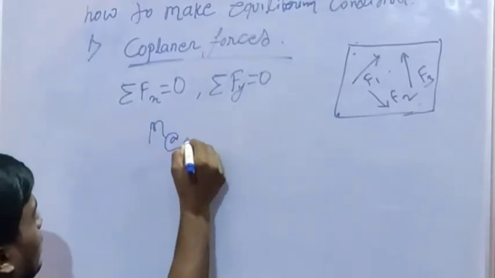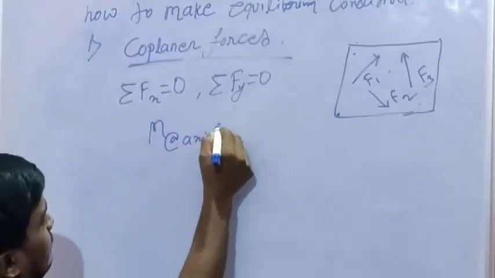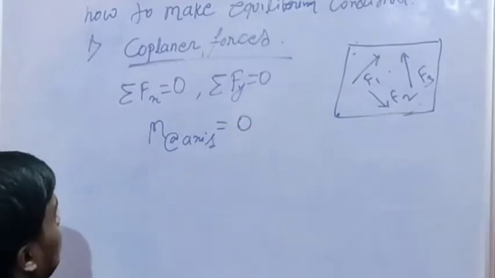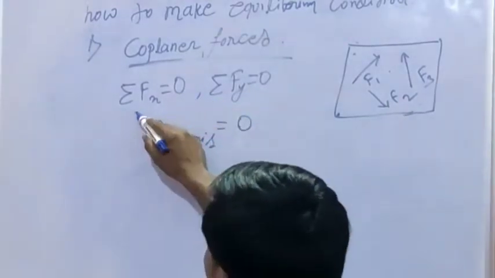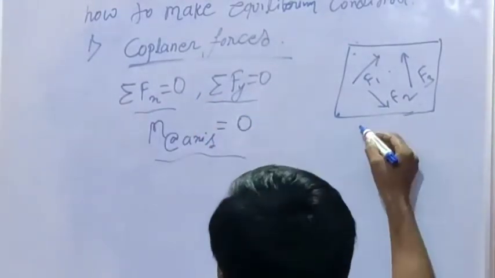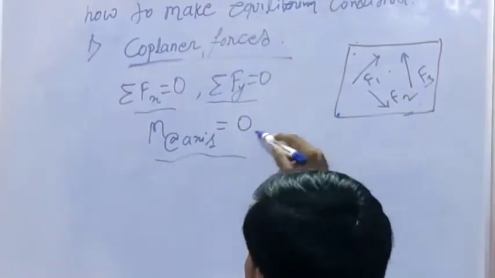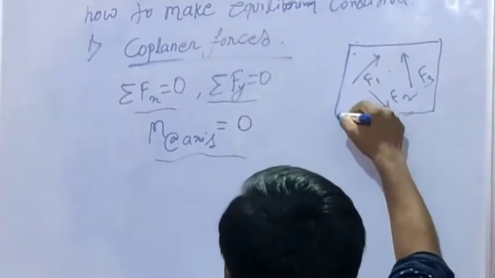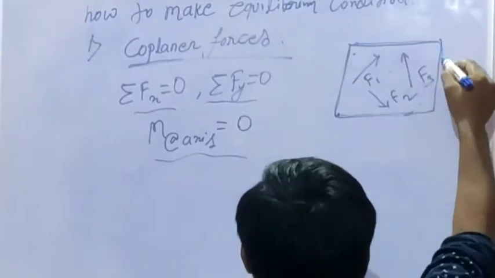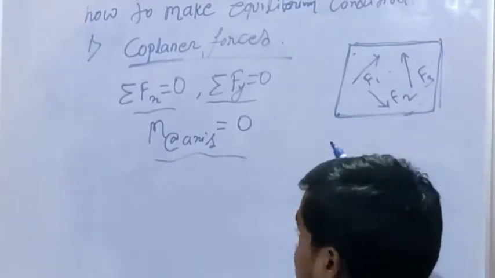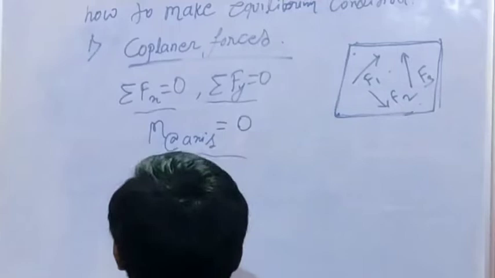Moment about any axis is equal to 0. After applying these three conditions, the coplanar forces of a system become equilibrium.